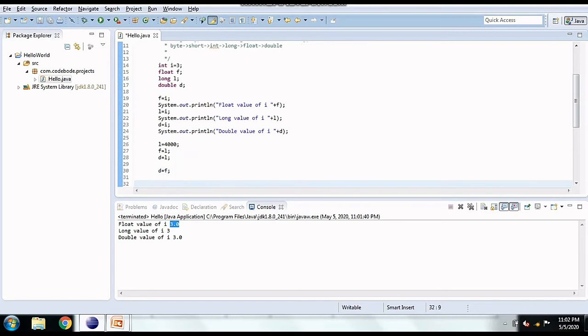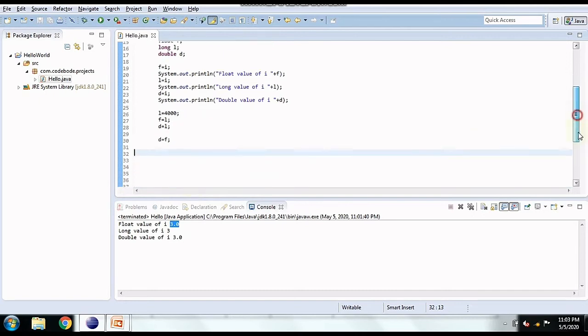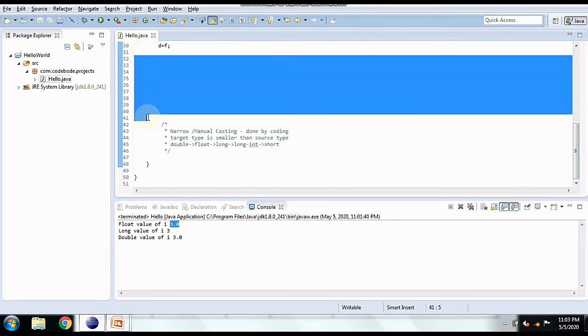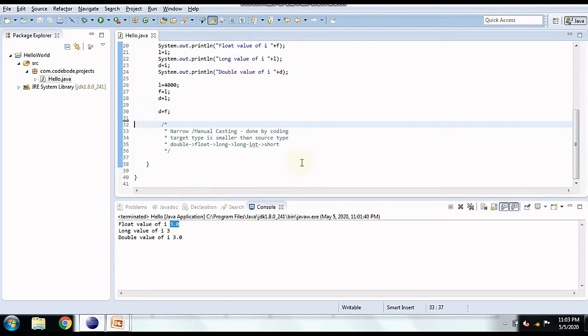But what if I do f equal to D? I get an error here that cannot convert from double to float. This is because we cannot directly convert from double to float because float is a smaller data type. So in this case, narrowing or manual casting is used. Let's see how we can do this.